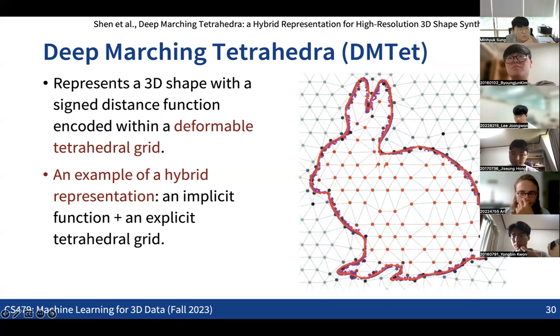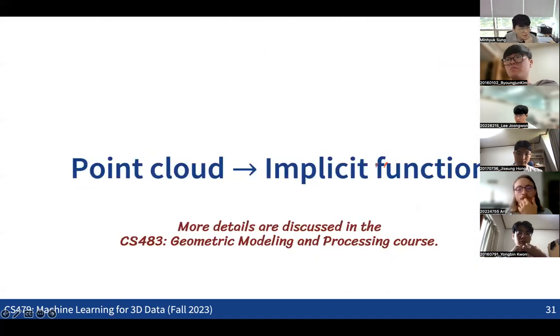Any questions before we move on to the other conversions? This was a very simple idea for converting voxels into a mesh. But the conversion from a point cloud to an implicit function is slightly more complicated. We won't have time to discuss all the details of this conversion, but we're going to get into some of the basic ideas of how we can do this without a neural net.